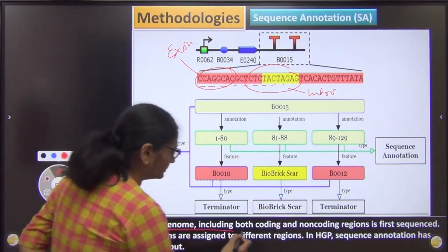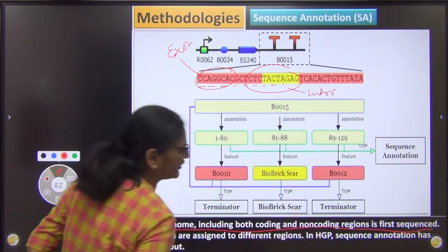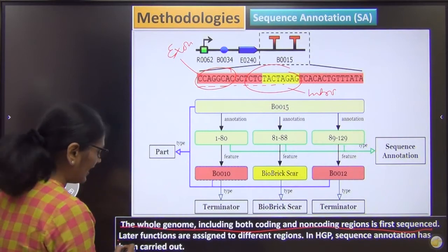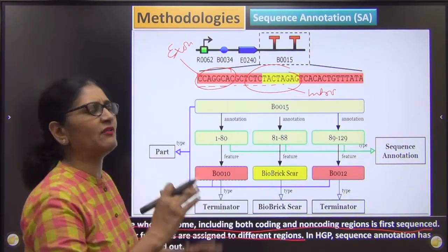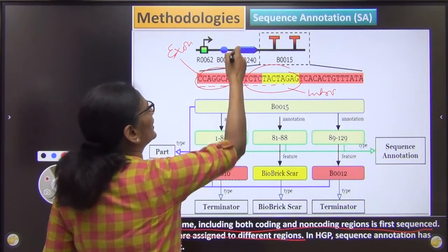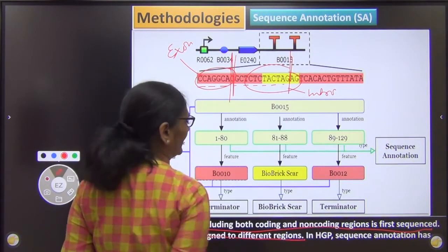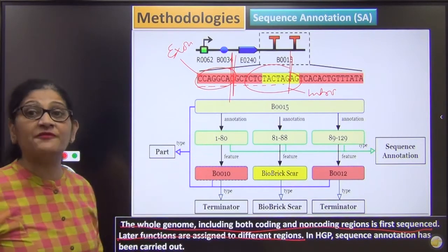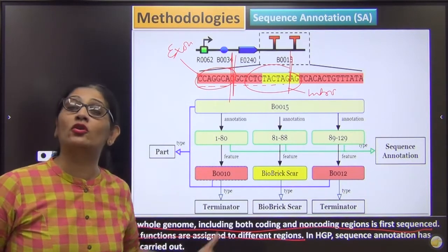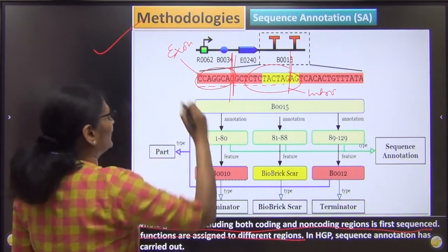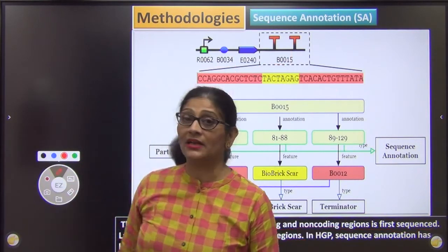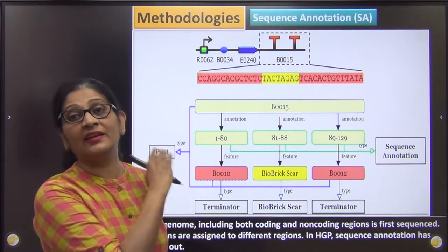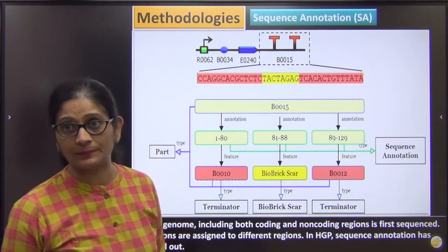The whole genome, including the coding and non-coding regions, should be first sequenced. Then the function should be assigned to the various regions. First we sequence it, then we will assign that okay, this much is an exon, this much is an intron. The Human Genome Project finally, which methodology was adopted? It was sequence annotation, which was adopted by the US Department of Energy जो आपका था. ठीक? They finally decided to go for sequence annotation.